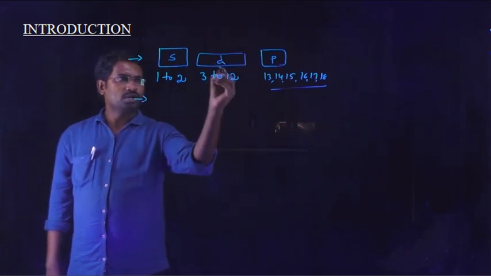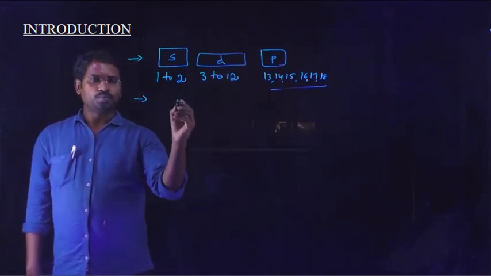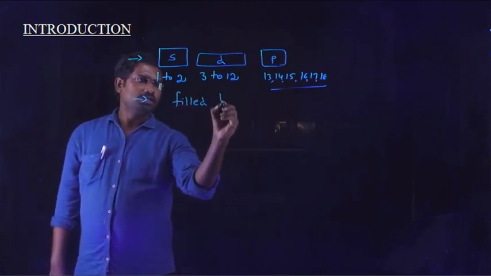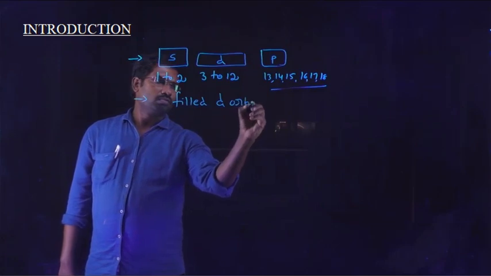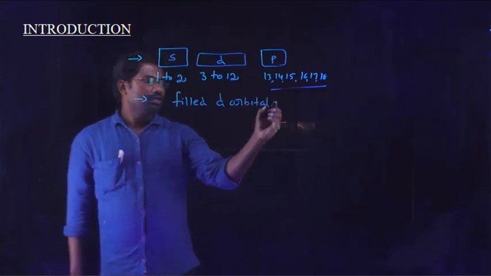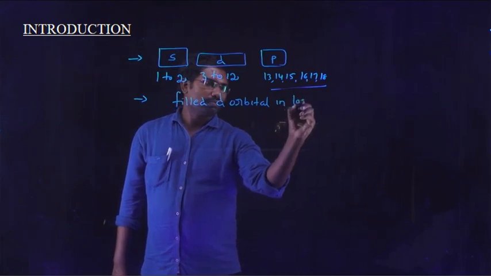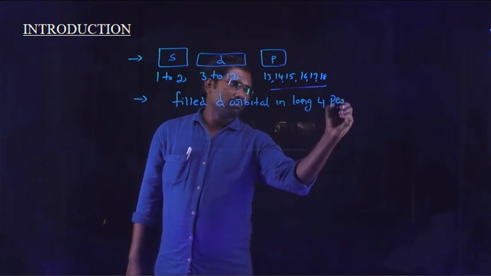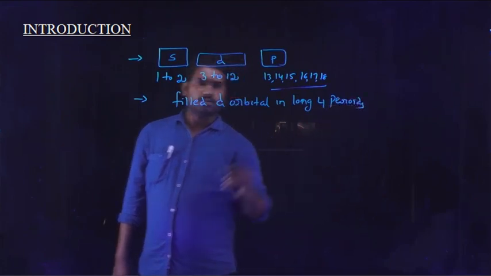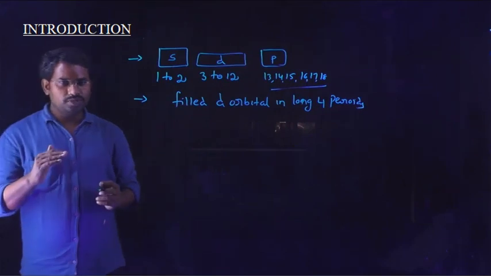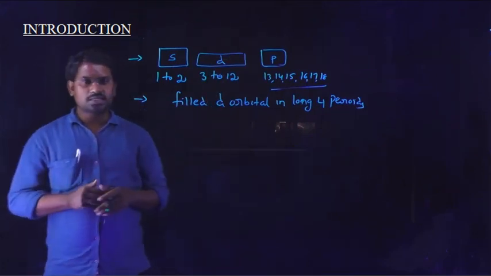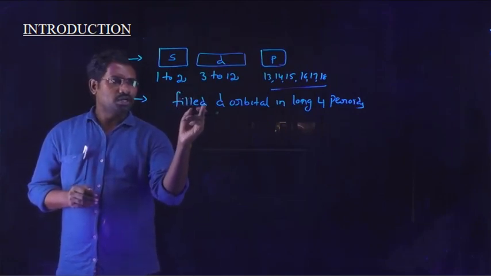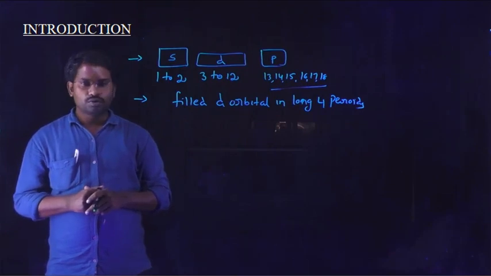The elements which belong to D block progressively fill the d orbital in the long 4 periods. So why are these elements present in the D block considered D block elements? The D block elements progressively fill their d orbitals in the long 4 periods.